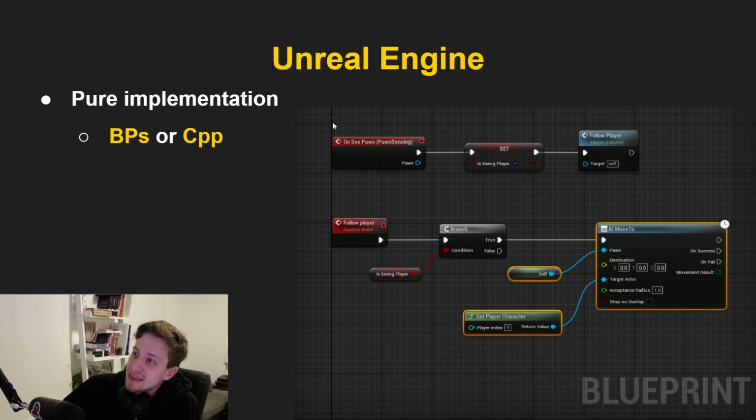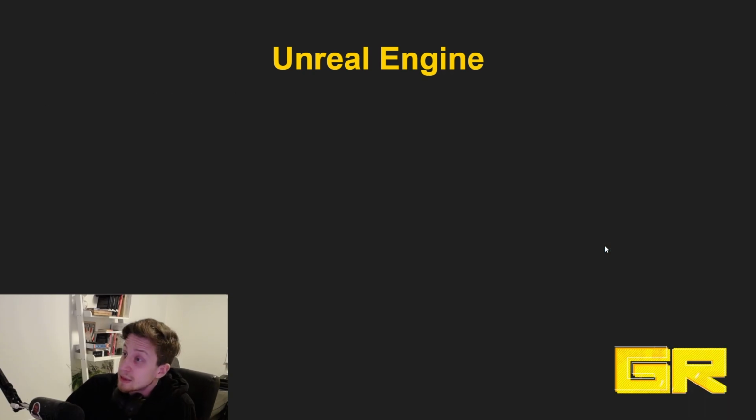So this is quite a simple example. We have here a state, on player spotted, and then we have a state, follow the player. When we finish our on player spotted, we're gonna jump into follow player and we're gonna move towards the player. Pretty straightforward. You can get really far in making your AI quite impressive just with pure blueprints. Doesn't mean you should do that, but you can do that.